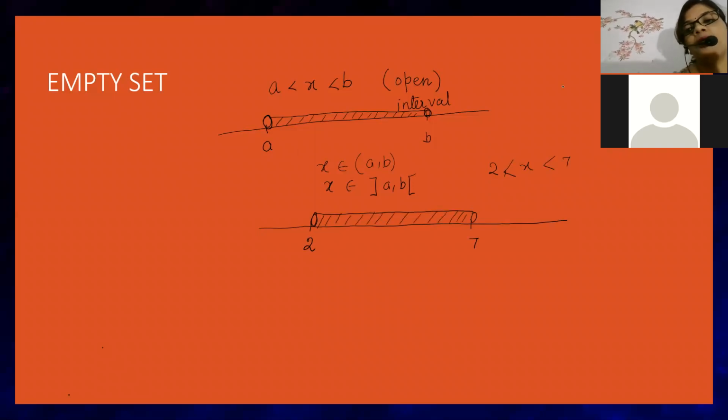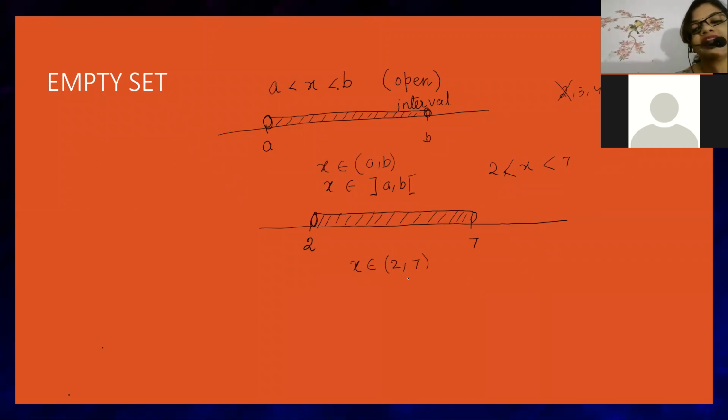So beta, we know how many numbers are there? 2, 3, 4, 5, 6, 7. Now beta, x is strictly greater than 2, so 2 will not be included. x is strictly less than 7, so 7 is not included. Then which numbers are coming, beta? 3, 4, 5, 6. So you can write it as x belongs to the open interval 2 to 7.